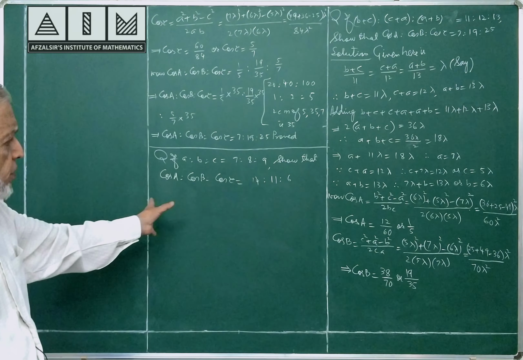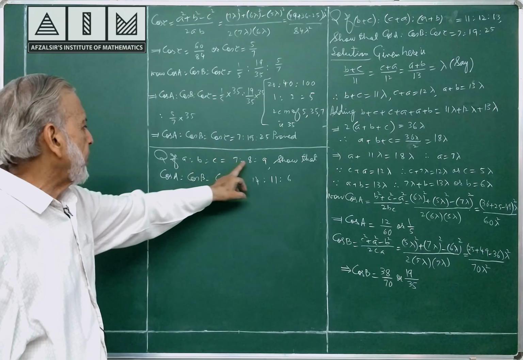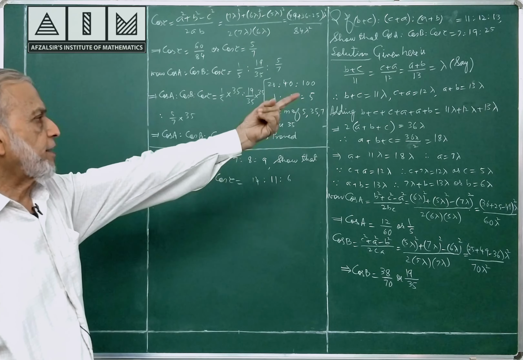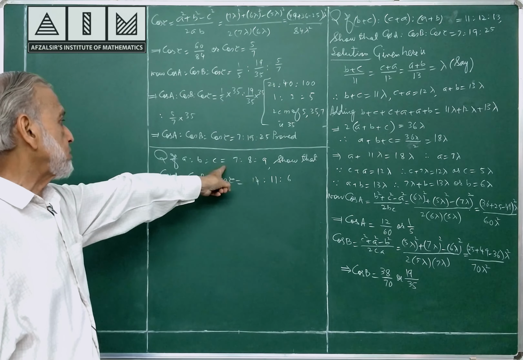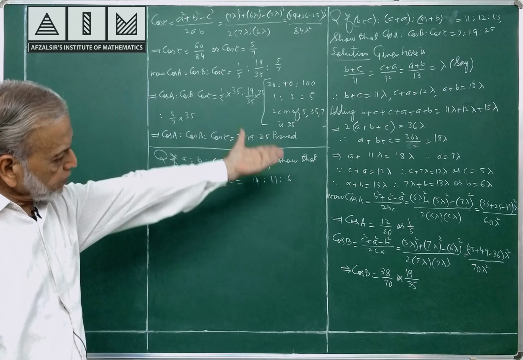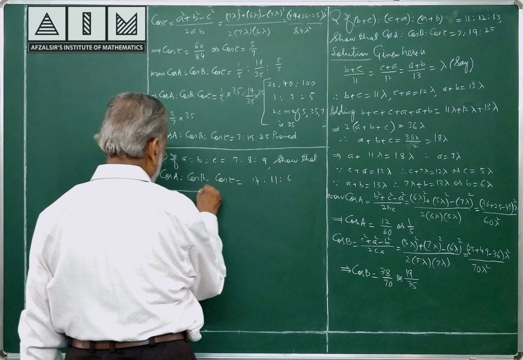Exactly similar question, in fact half of that. They have given A by 7, B by 8, C by 9, take lambda, A is equal to 7 lambda, B is equal to 8 lambda, C is equal to 9 lambda, substitute like this, you will get the answer. I am not solving this question, please solve.